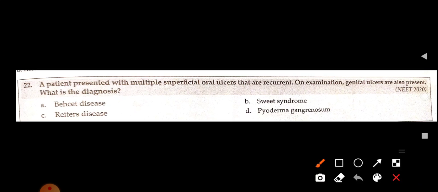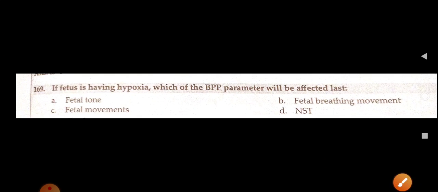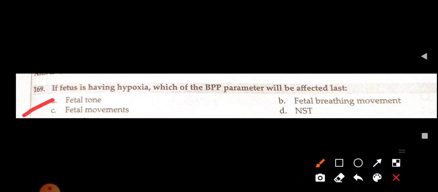A patient presented with multiple superficial oral ulcers that are recurrent. On examination, genital ulcers are also present. What is the diagnosis? So this is a case of Behçet's disease. Okay. If the fetus is having hypoxia, which of the BPP parameters will be affected last? Fetal tone, fetal breathing movement, fetal movements, NST. The best answer here is fetal tone.